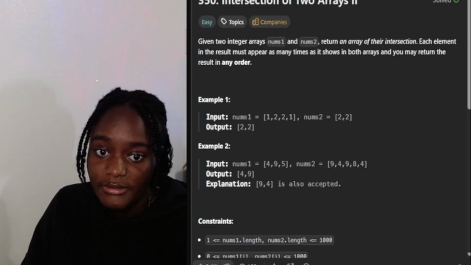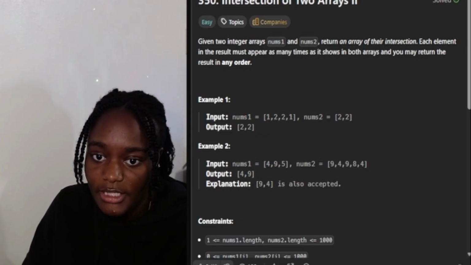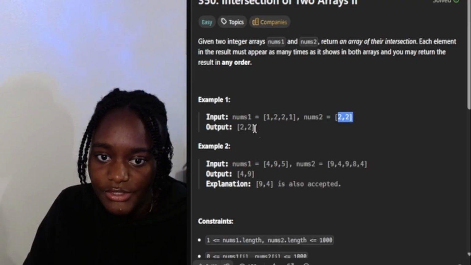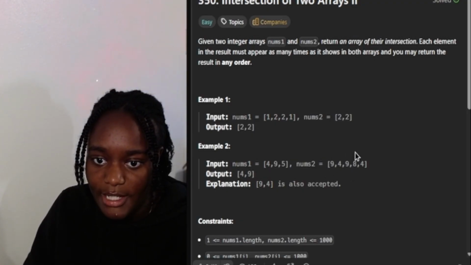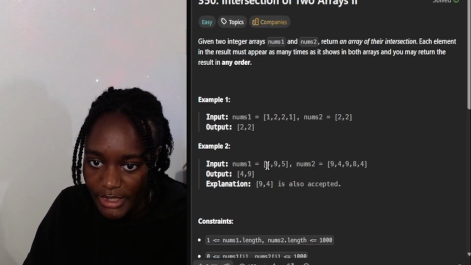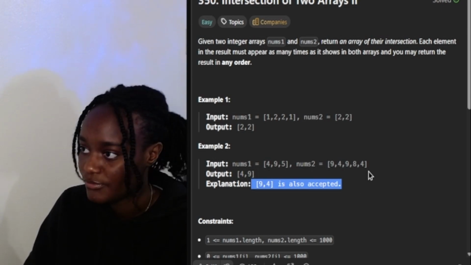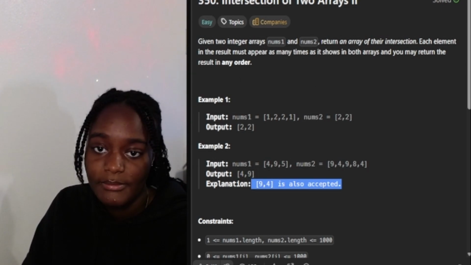So the first input is nums1, 1 2 2 1, and then nums2 is 2 2, and then 2 2 here is here, and 2 2 is here. So that's why we return 2 2. Then we have 4 9 5, and then we have 9 4 9 8 4. And so we have 4 9 in both of these, and that appears only once. So we get 4 9, and this is 9 4. Cool.